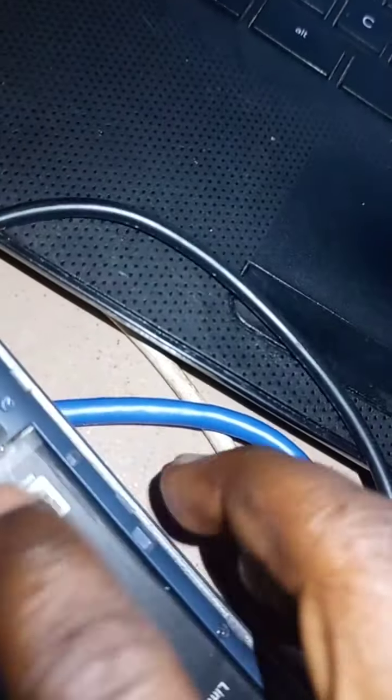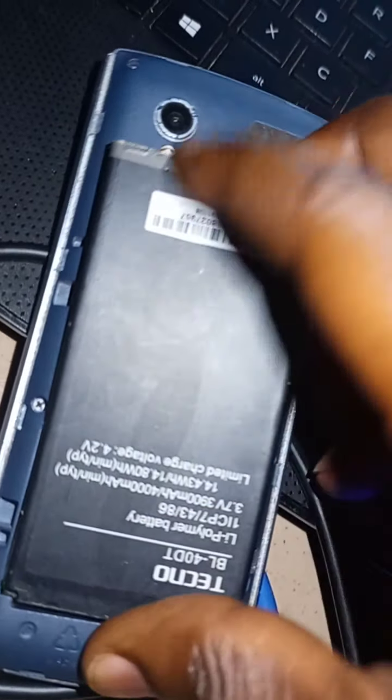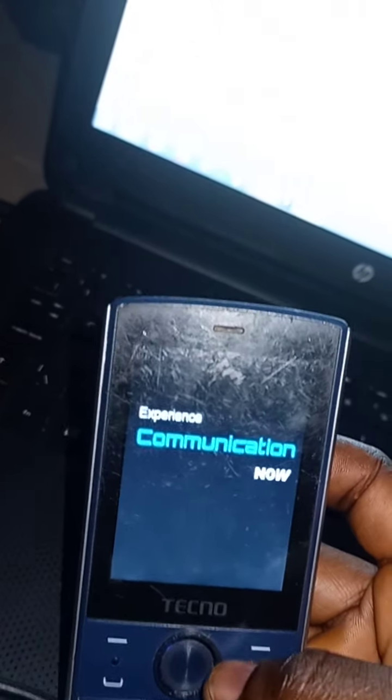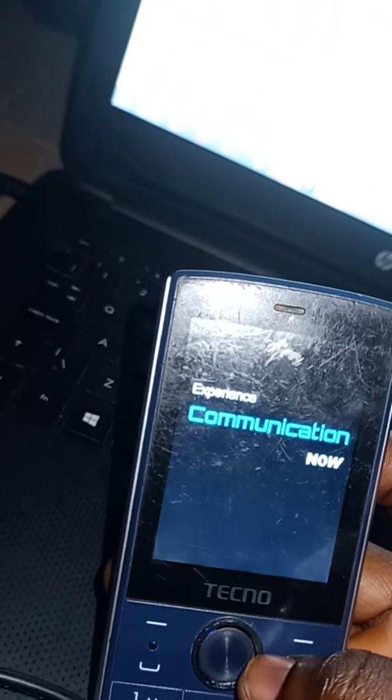Then you can remove your charger, remove your battery, and plug it back, and turn on your phone, and let's see whether it will still be locked or it's flashed.